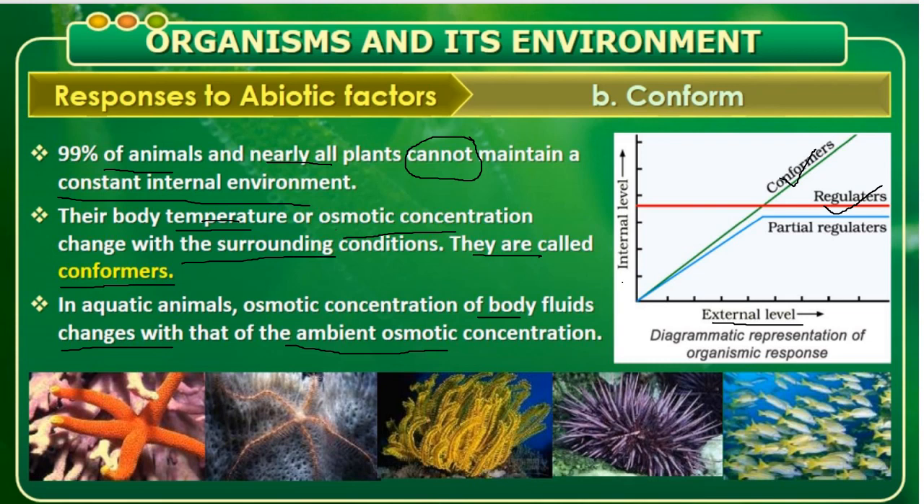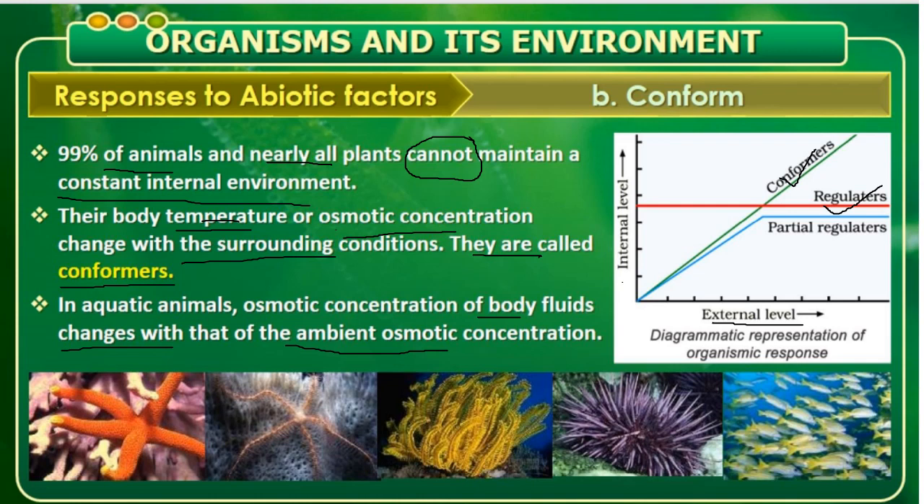It might be increasing salinity, decreasing salinity, or any other concentration change outside its body. So accordingly, even its internal body concentration, that is temperature and also its body fluid concentration, will change. Those are all examples of conformers. So I think you understood the difference between the two things, that is regulators and conformers.